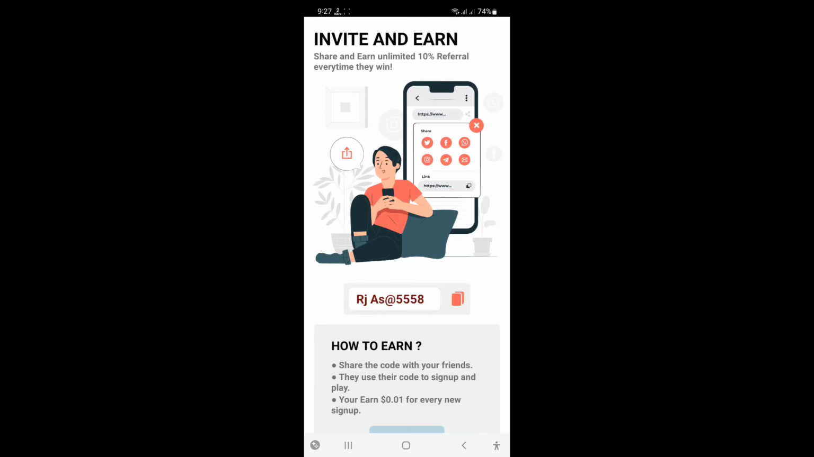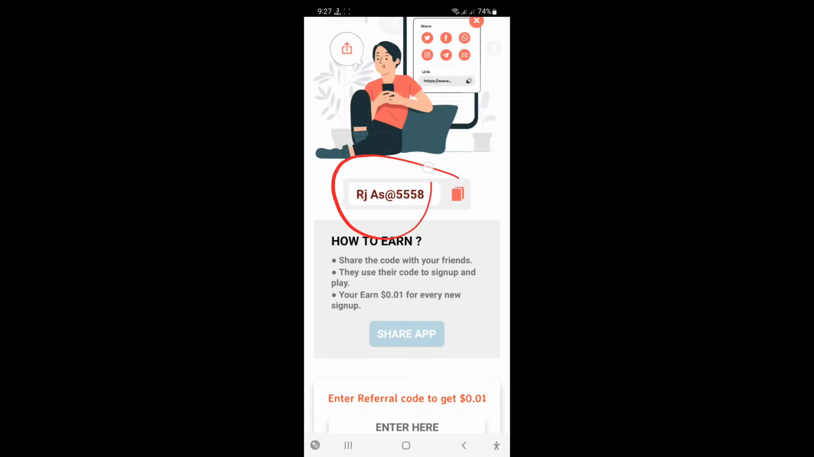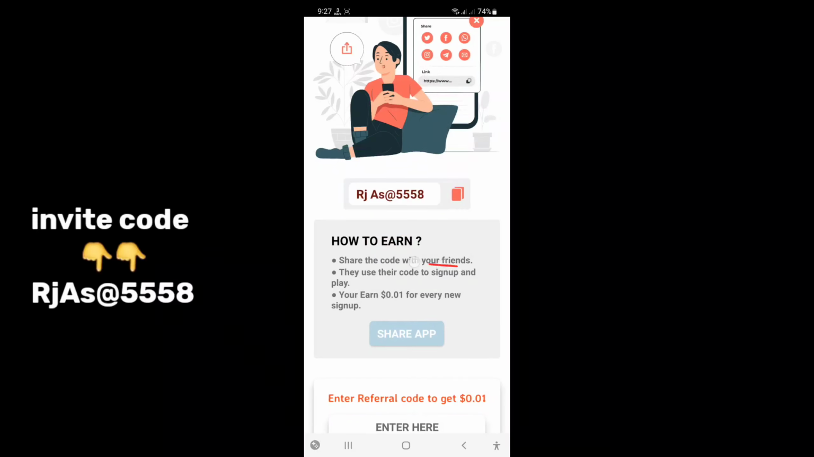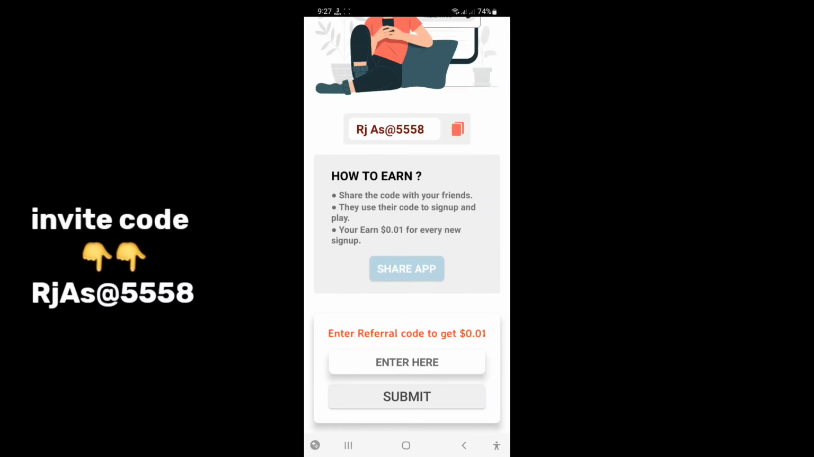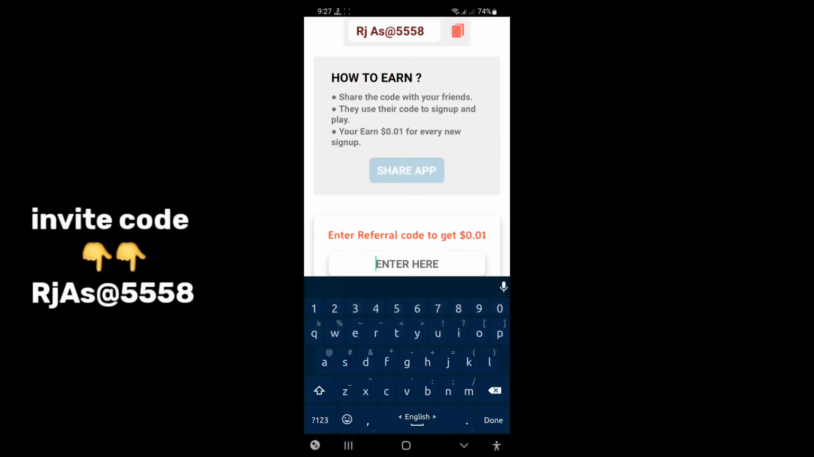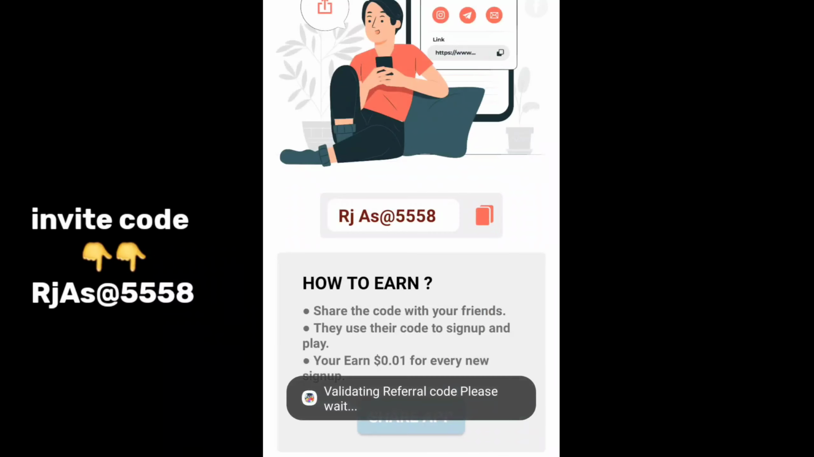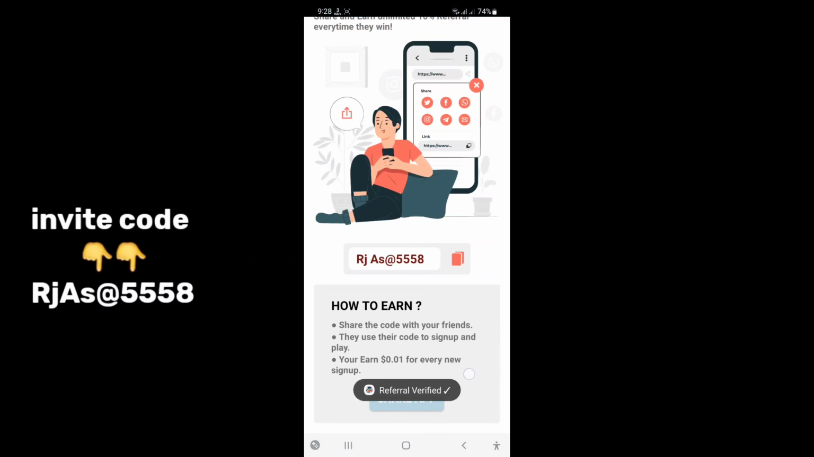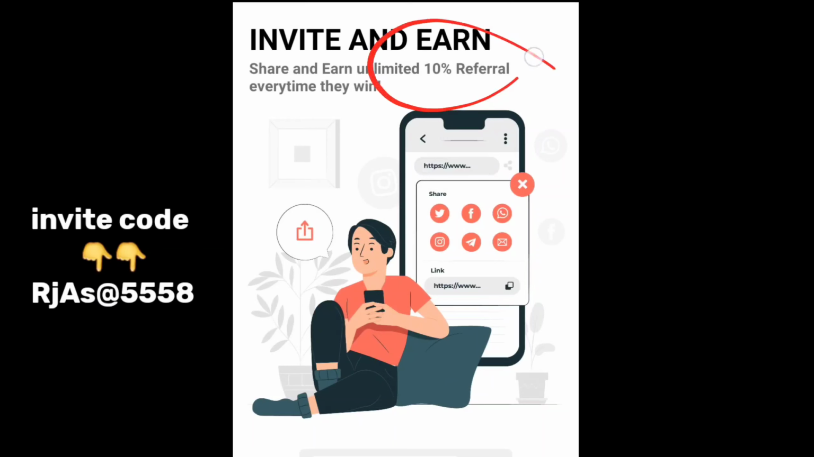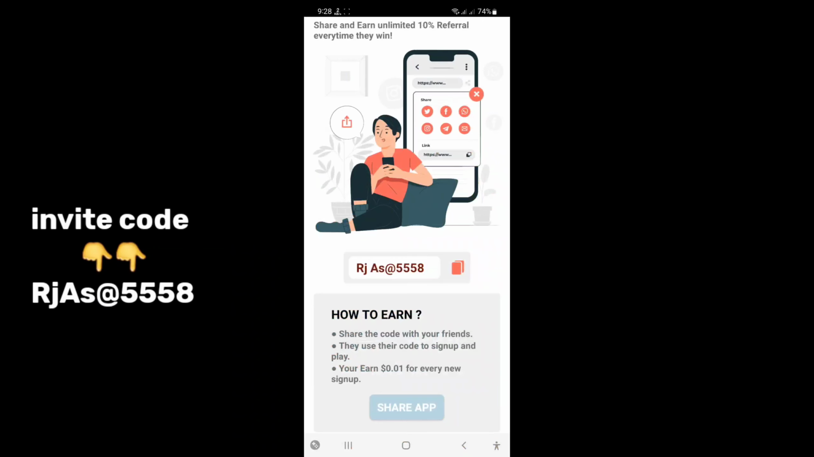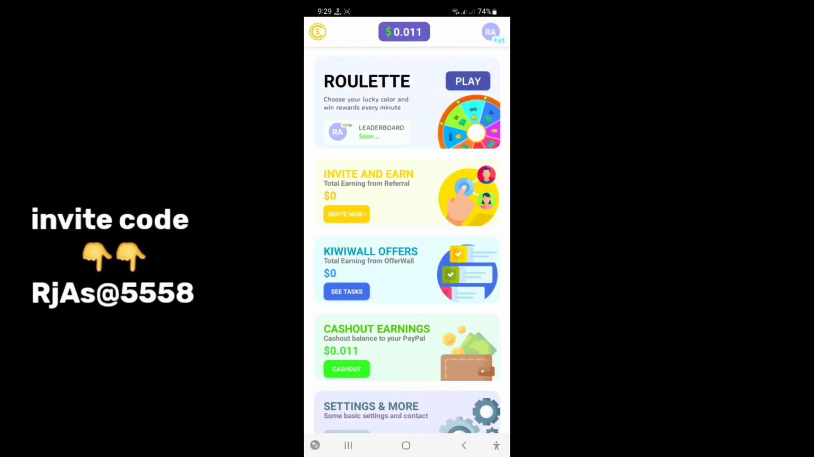Okay, invite and earn option. I am just clicking now. My referral code is RjAs at the rate 5558. Okay, and share, enter referral code. Okay, use my referral code, 1 cent free. Okay, I am using my friend's referral code. Okay, and back again. Now 10% lifetime referral commissions. I use my referral code, must be.